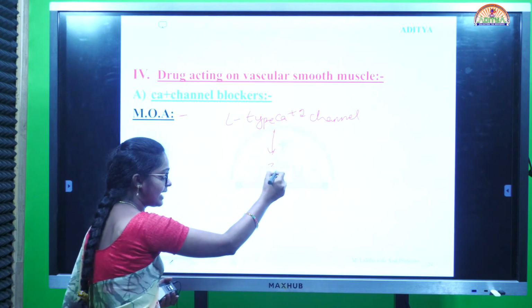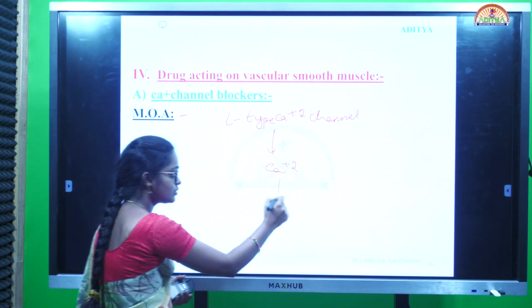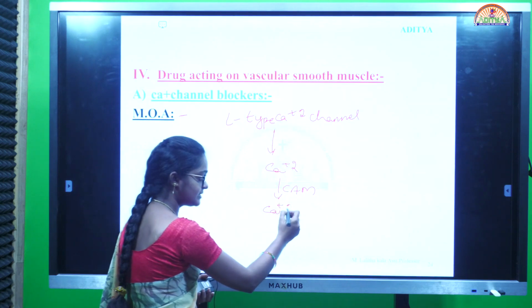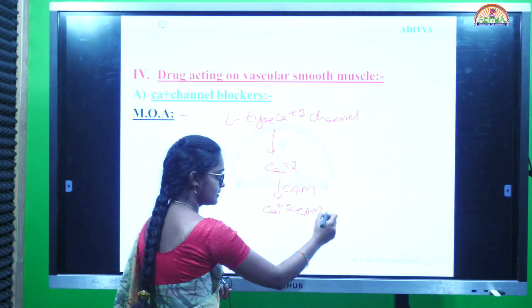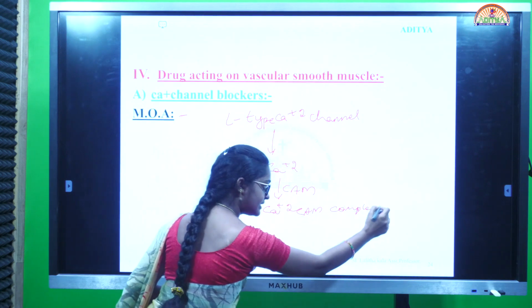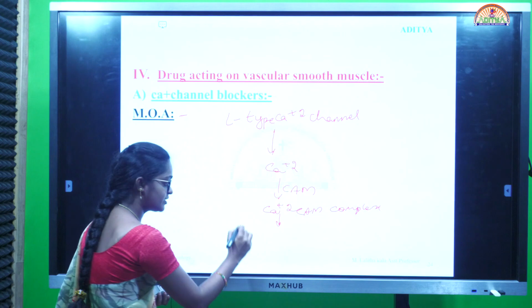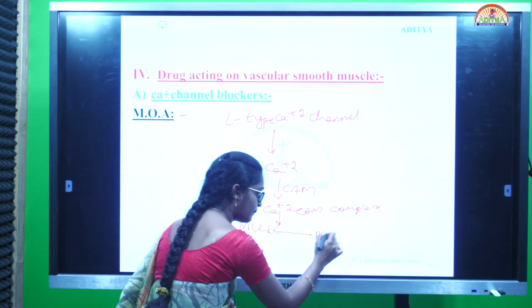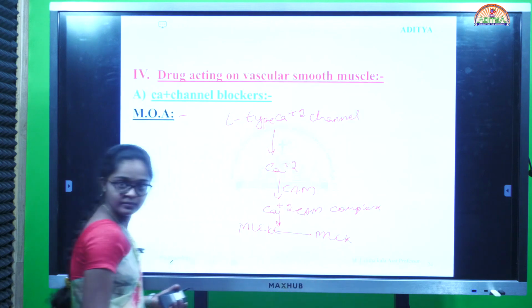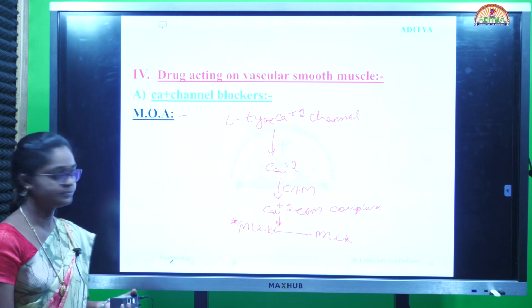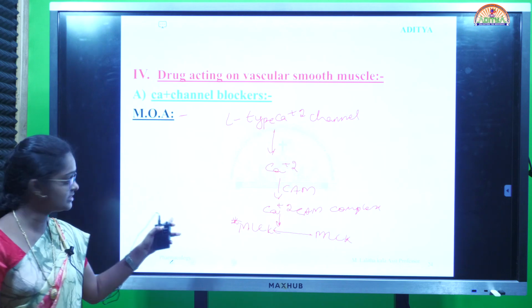It releases the calcium, which binds to CAM, that means calmodulin. It forms the calcium-CAM complex, and it activates the myosin light chain kinase from its inactive form into its active form. This is the mechanism of calcium channel blockers.